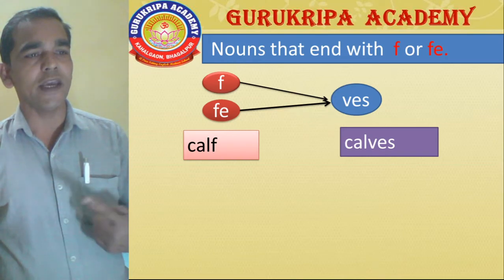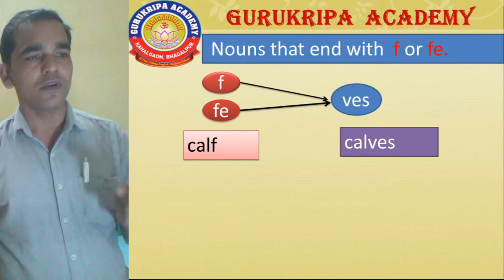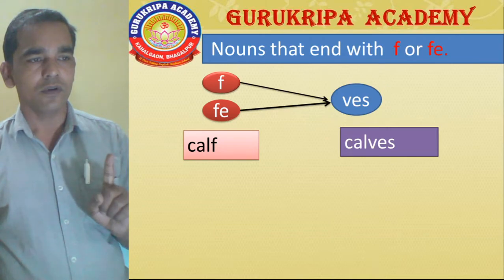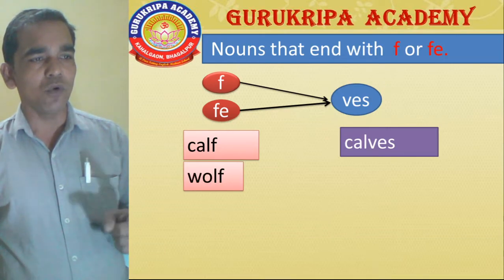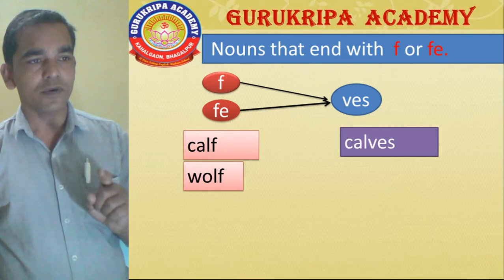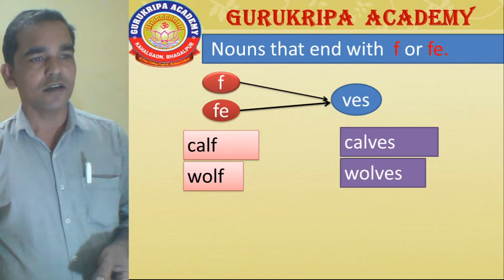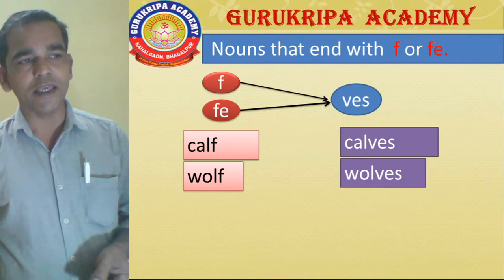That means we add VES instead of F. Another example, WOLF, wolf, ends with F and changes to WOLVES, wolves. So many wolves are there, so we can say wolves.